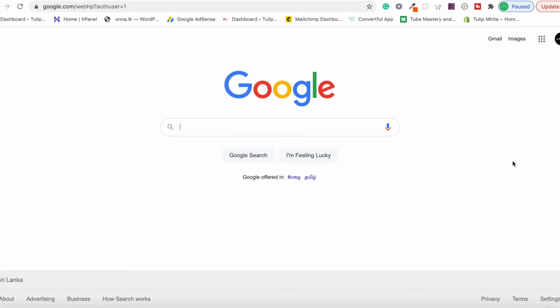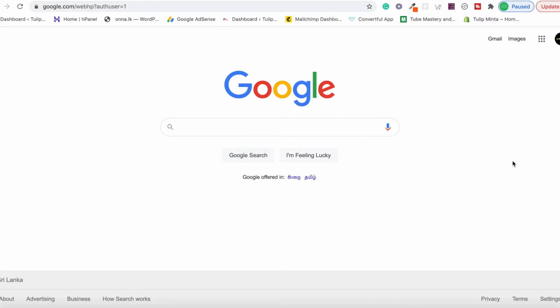Step number 5, go to Google and search. Yes, search for people you think would actually benefit from getting this software. Of course, all the websites will love this, as each of them wants to rank on Google and get traffic for their websites. As you know, there are billions of websites, but not everybody can afford this amount of money per month. So who would you think will buy this? The companies and businesses who make money through their customers and want to rank higher on Google for their specific keywords.